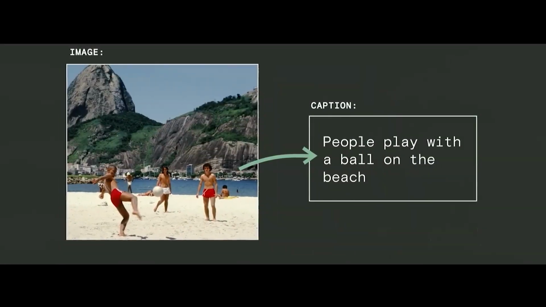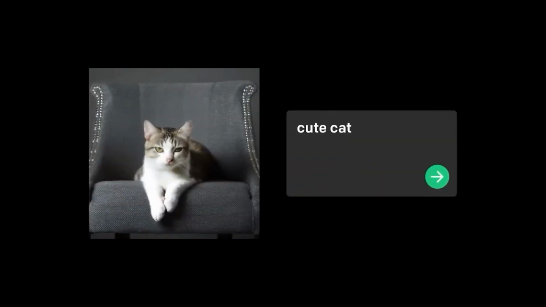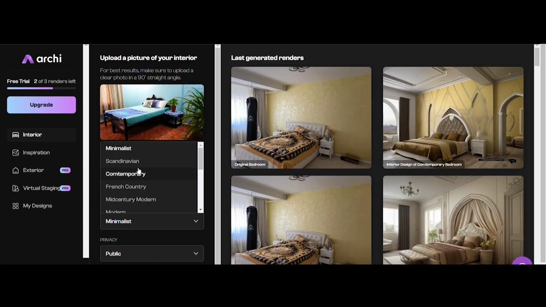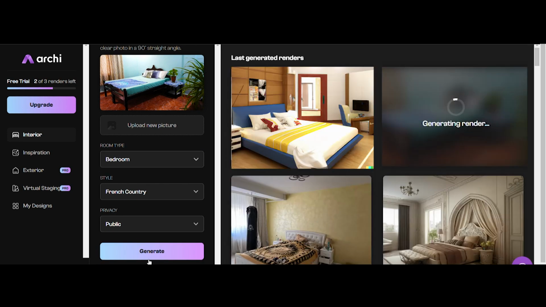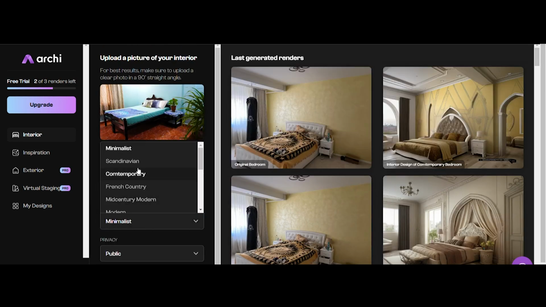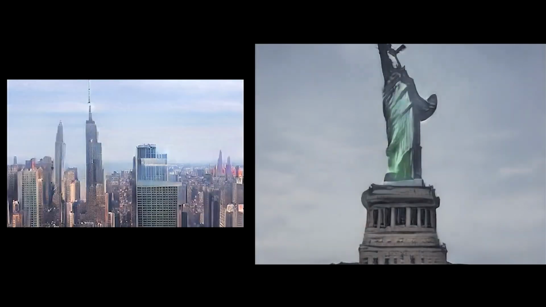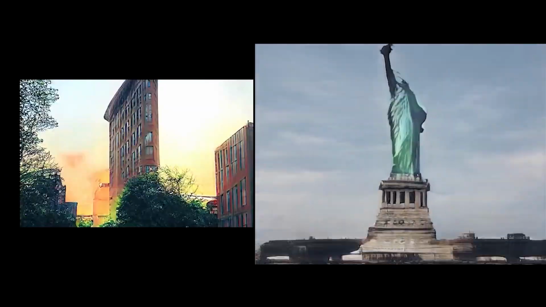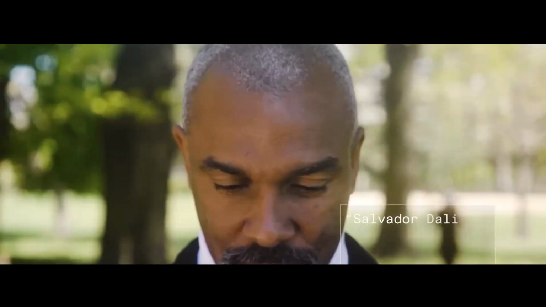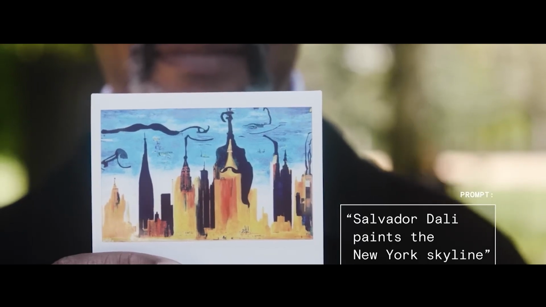In this course, we will explore the groundbreaking ways artificial intelligence is transforming the design industry and how you, as architects and designers, can leverage these cutting-edge tools to create innovative, functional, and beautiful designs. My prompt is Salvador Dali painting the skyline of New York City. Oh, that's pretty cool.